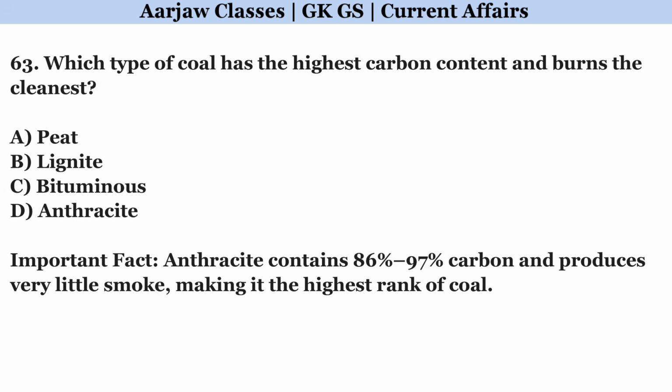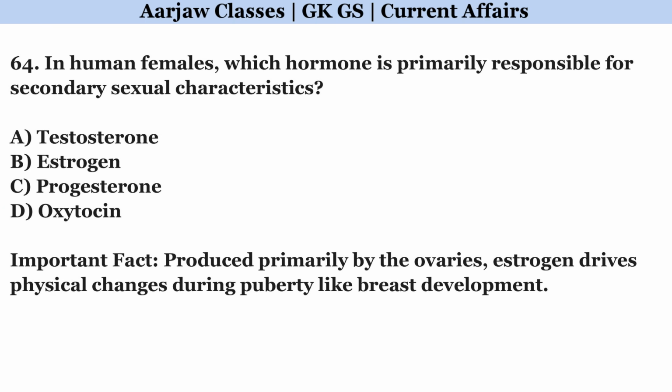Which type of coal has the highest carbon content and burns the cleanest? Right option is D. Anthracite. In human females, which hormone is primarily responsible for secondary sexual characteristics? Correct option is B. Estrogen.